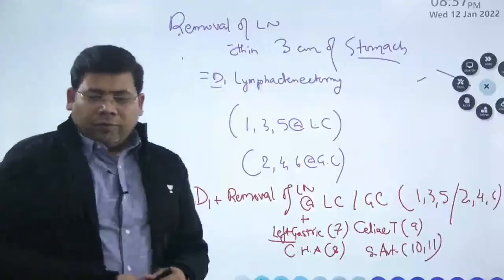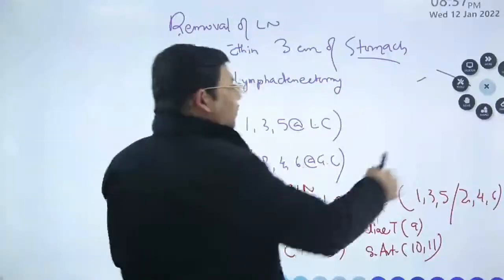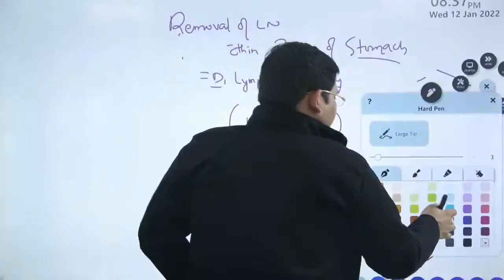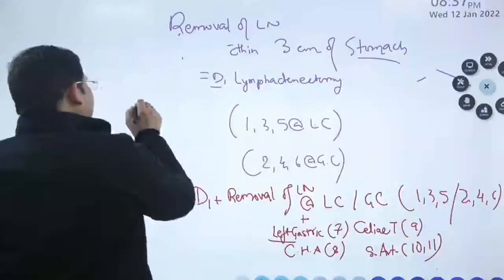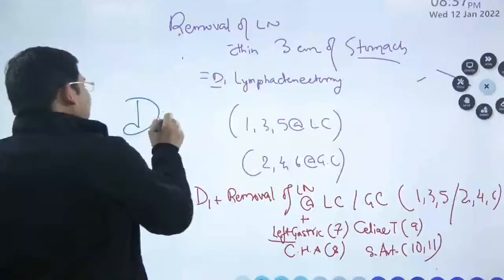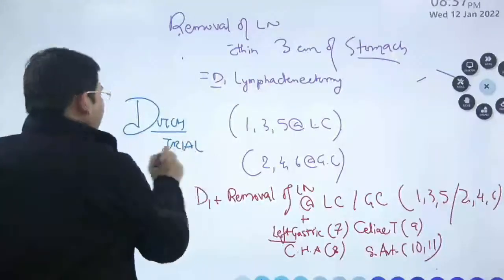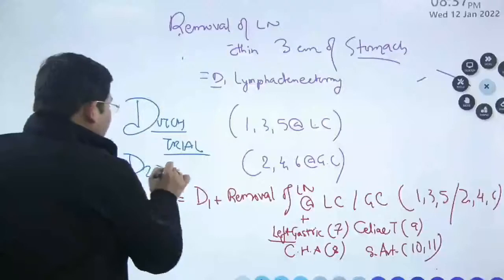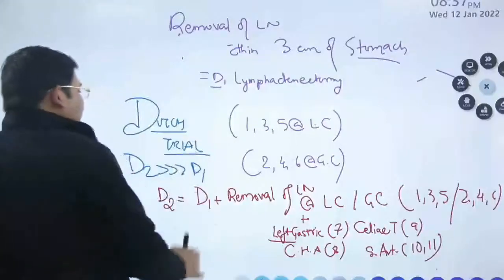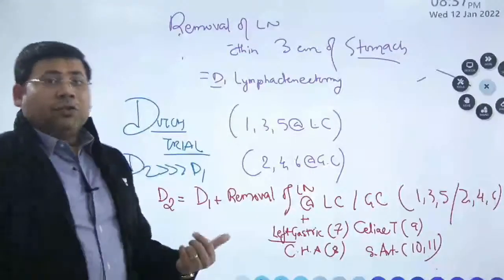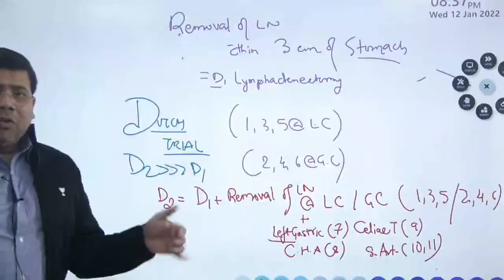There was a lot of argument about which is better, D1 or D2. Do you know, it was after the Dutch trial. The Dutch trial actually concluded that D2 is always better than D1. And before the Dutch trial, we used to presume that D1 and D2 are equivalent.